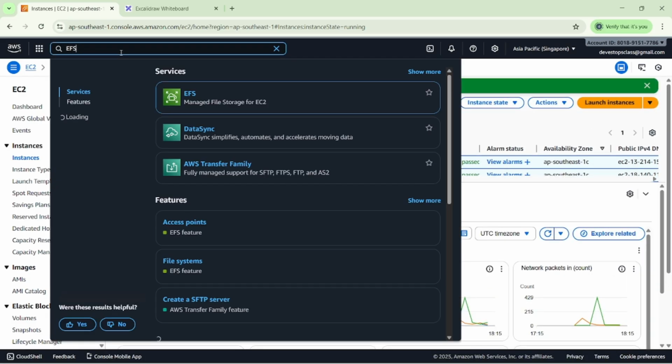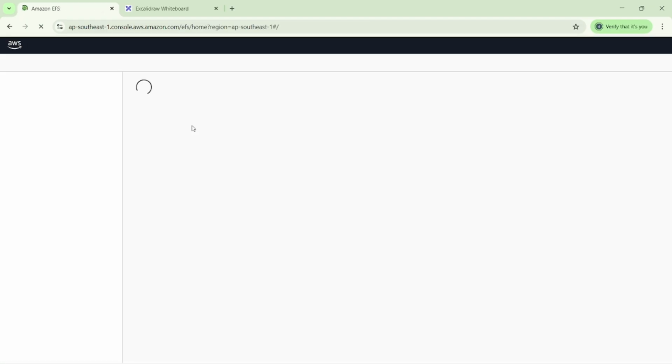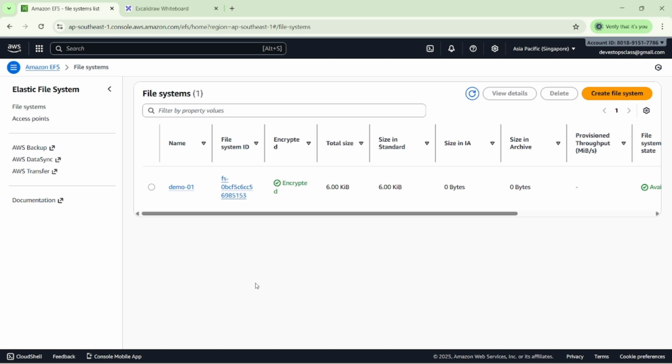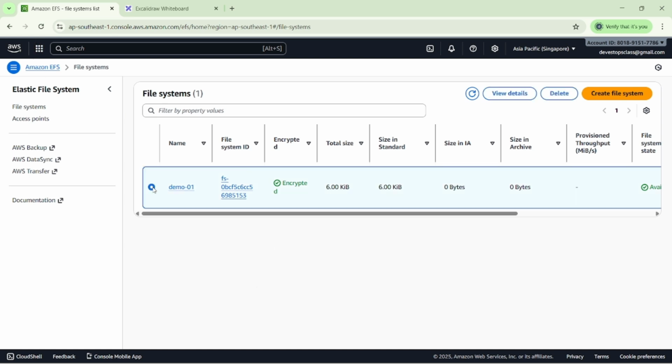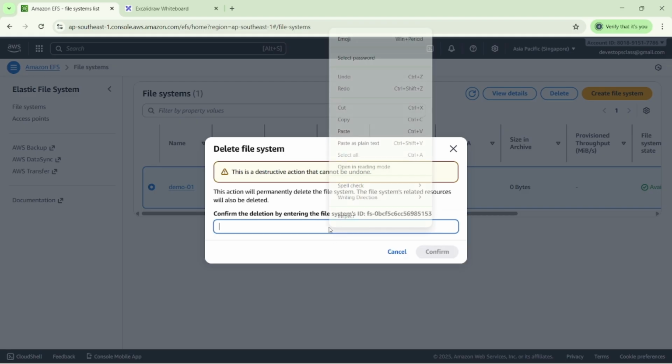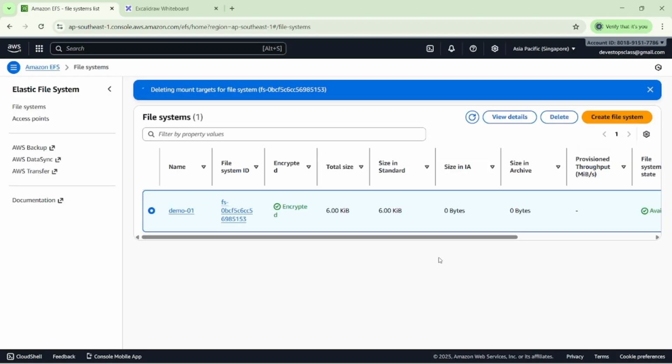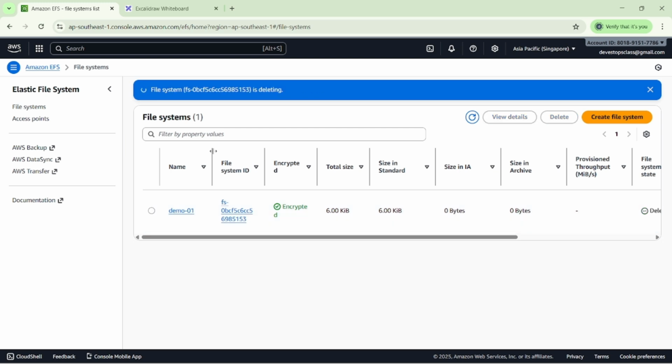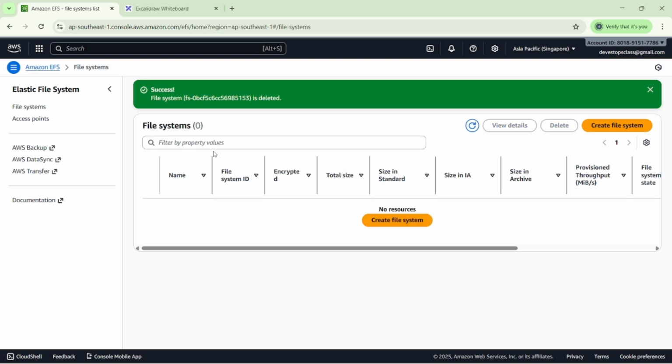We have successfully deleted these EC2 instance machines. Now I'm deleting the EFS file system also. We just have to copy this EFS file ID here, and once we copy it, we can delete it successfully. You can see the delete mount target for the file system here. If we try to directly delete the file system, we cannot, because we use this file system in our EC2 instances.